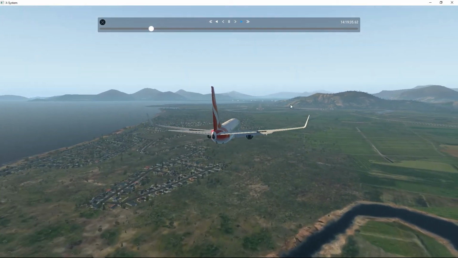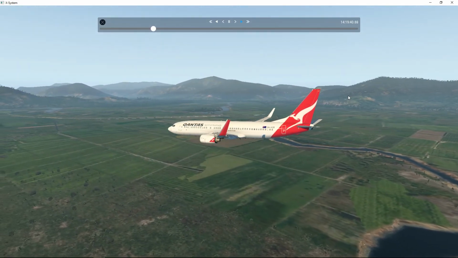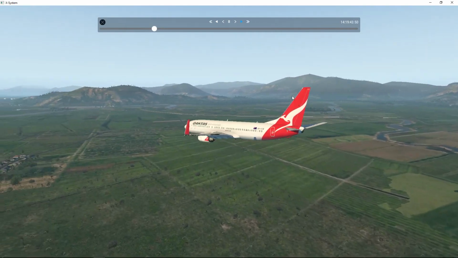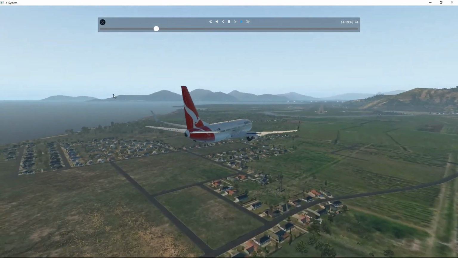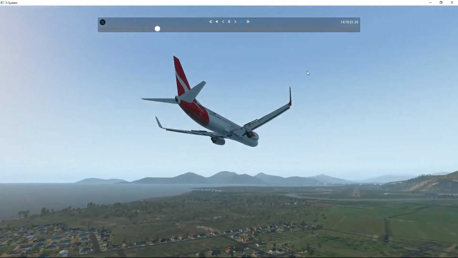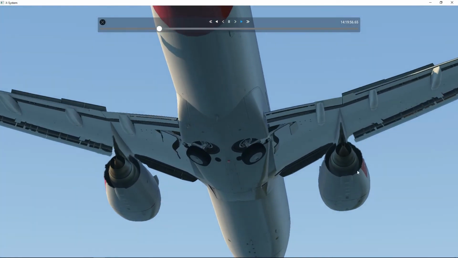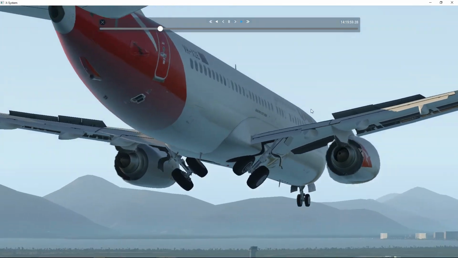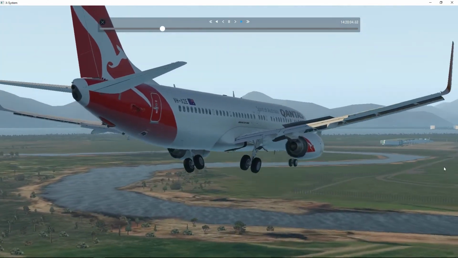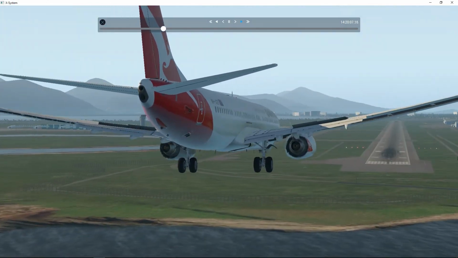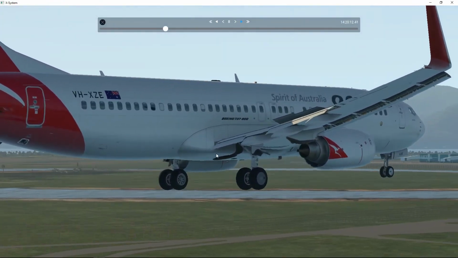Cairns International Airport is an absolutely spectacular location. And X-Plane 11 is looking absolutely awesome as well. So we're about to bring those gears out once again. See them coming out. The animations are excellent in X-Plane 11. So we're going to have just a little bit of a look from the other side, looking out to the ocean this time.